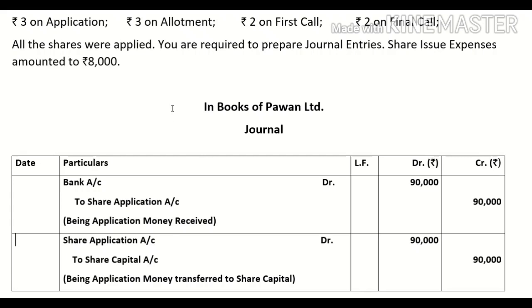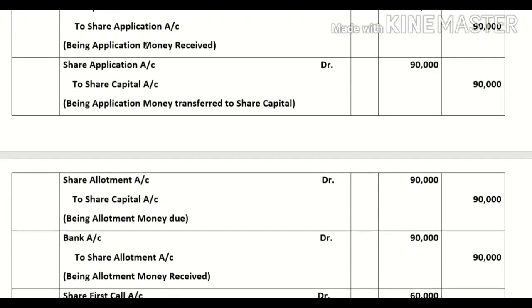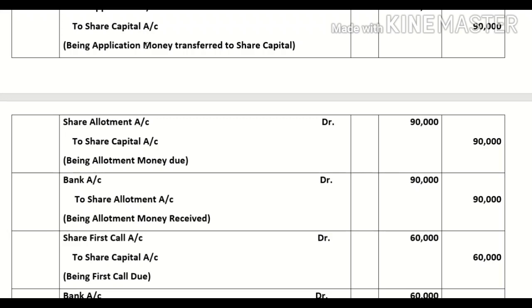Then you will call allotment money from them. What will be your entry? Share allotment account debit to share capital and the amount will be 30,000 multiplied by 3. Then at the time of receiving, bank account debit to share allotment account. For the next installment, share first call account debit to share capital.